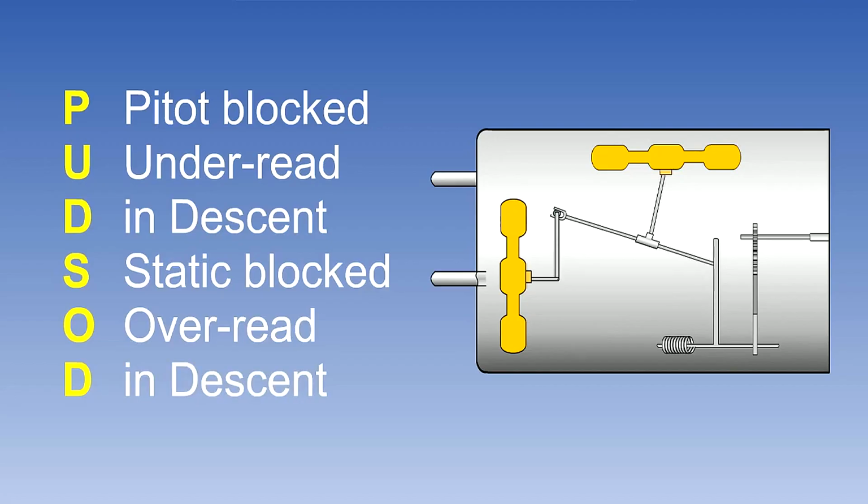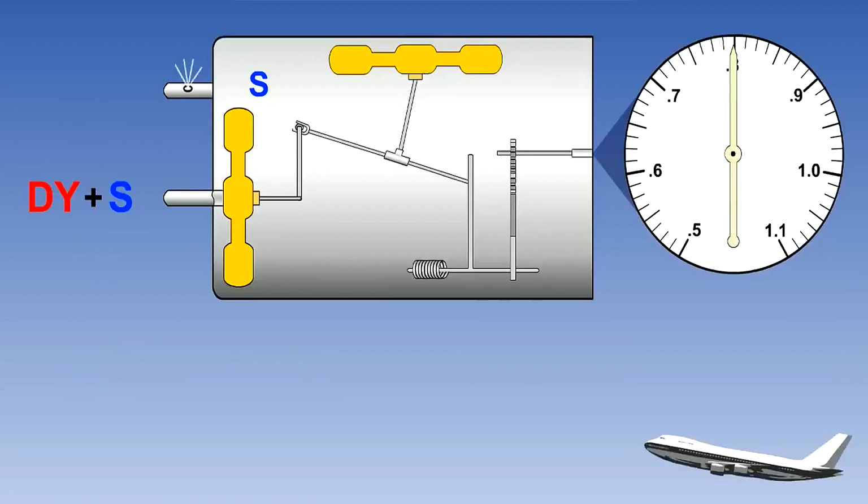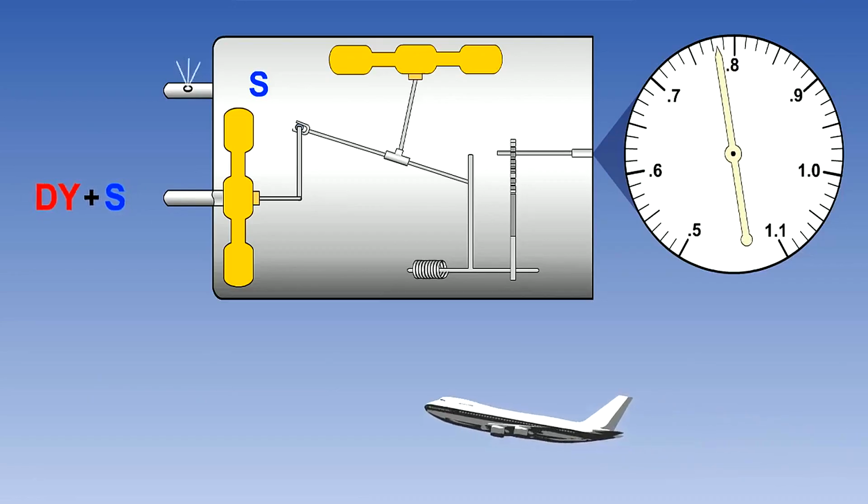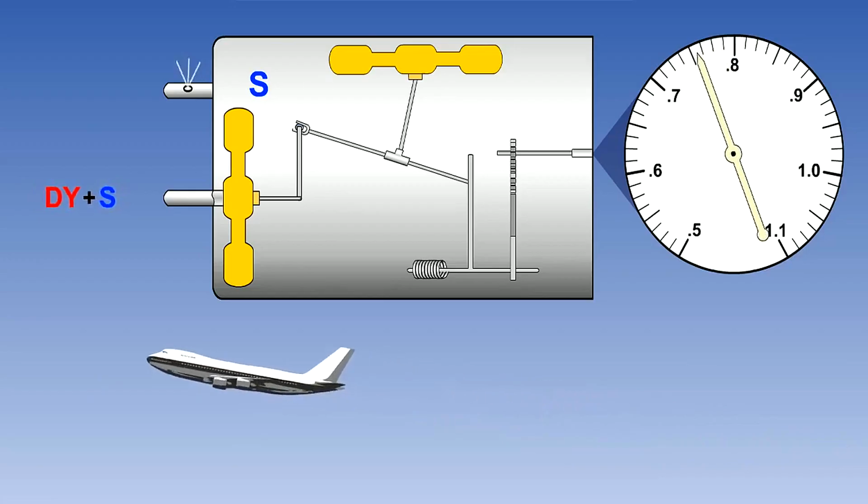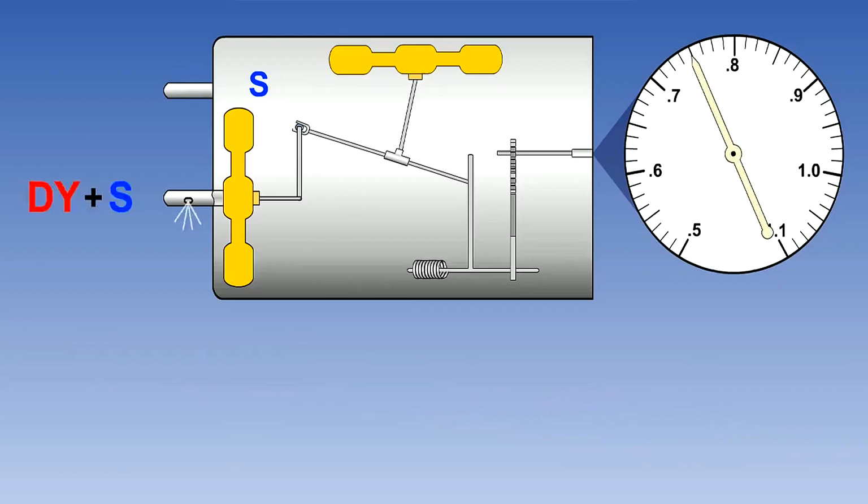A leak in the static source within the pressurized hole will cause the pressure sensed to be the same as the pressurized hole, and the Mach meter will underread in the climb. If a leak develops in the pitot source, the pitot pressure will be low, the airspeed capsule will not expand correctly, and the Mach meter will underread.